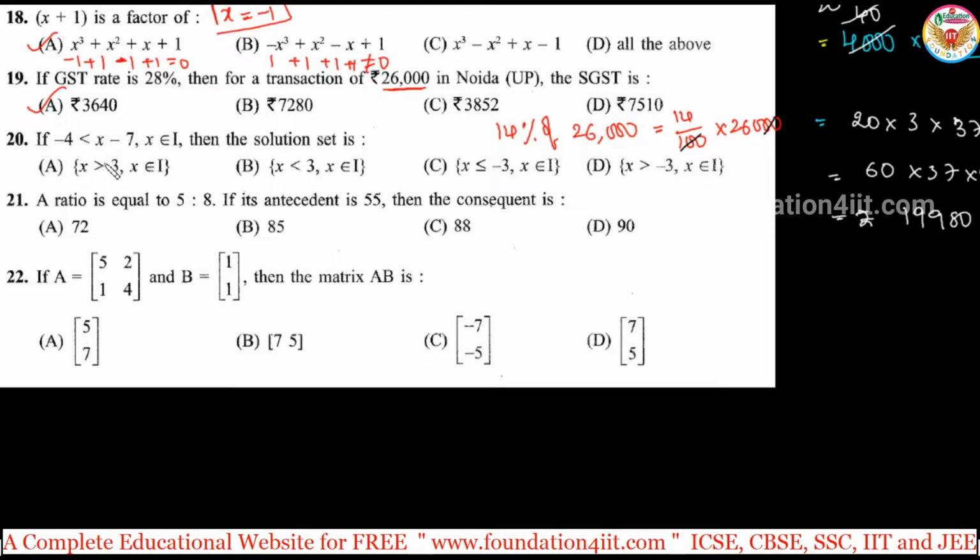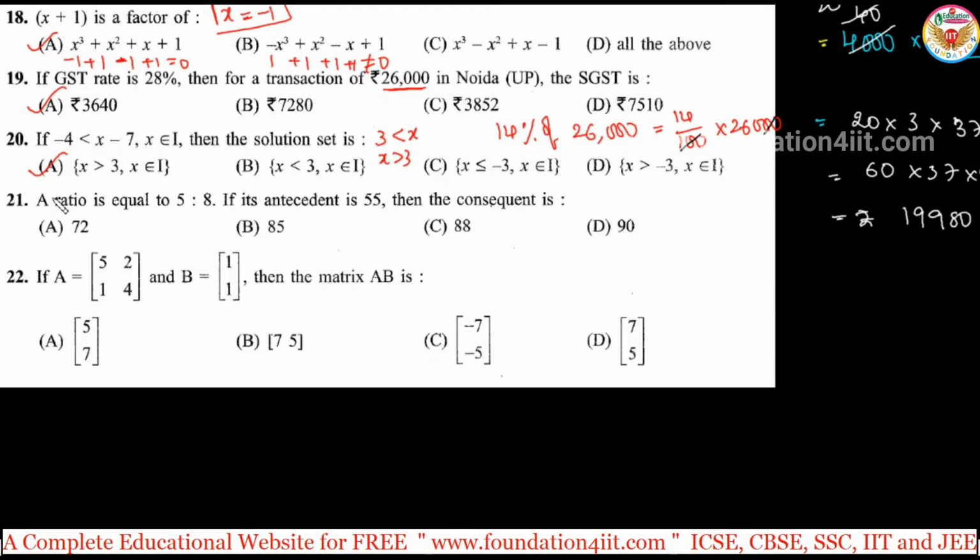Next one. If minus 4 is less than x minus 7, where x belongs to integers. So minus 4 is less than x minus 7. Just take all the terms to one side. Minus 7 you take to the LHS, so plus 7. Plus 7 minus 4, so 3. 3 is less than x. That means x is greater than 3. And x belongs to integers. So option A. Just take minus 7 to the LHS.